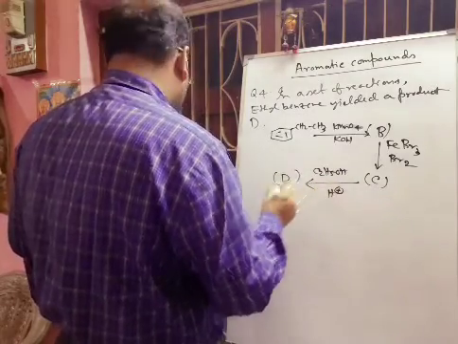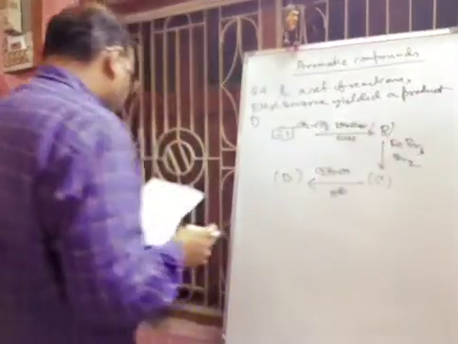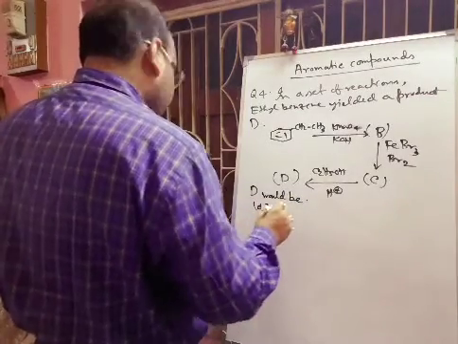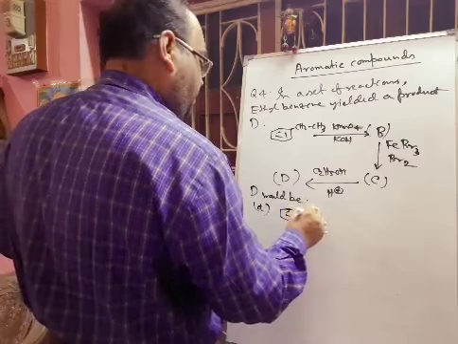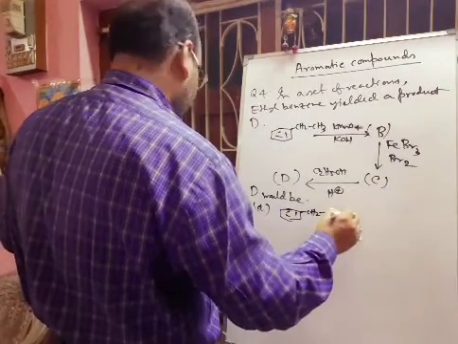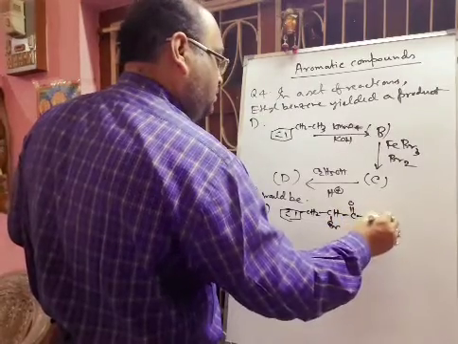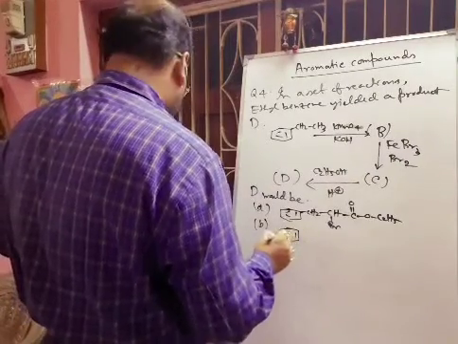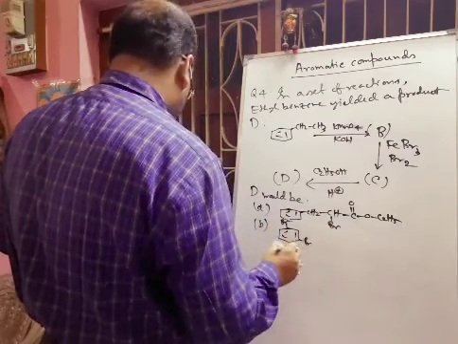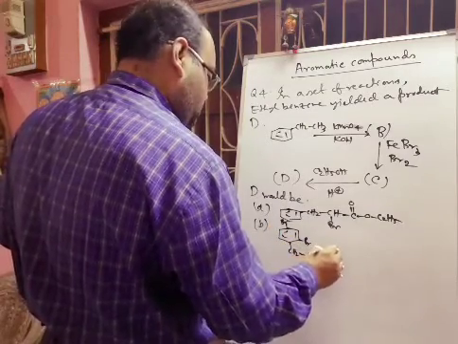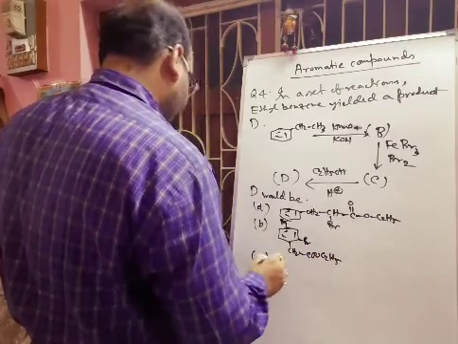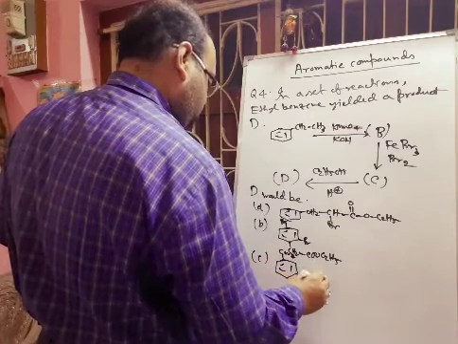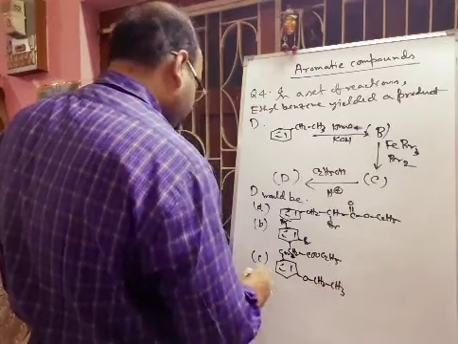It is producing D. Now you have to find out the product D. Options are given: the first one is this compound, option B, option C, and option D.